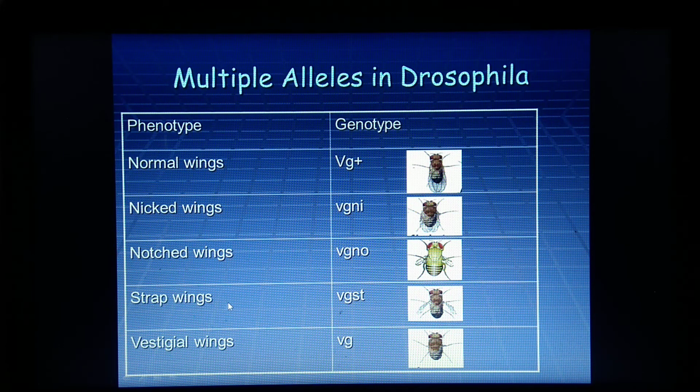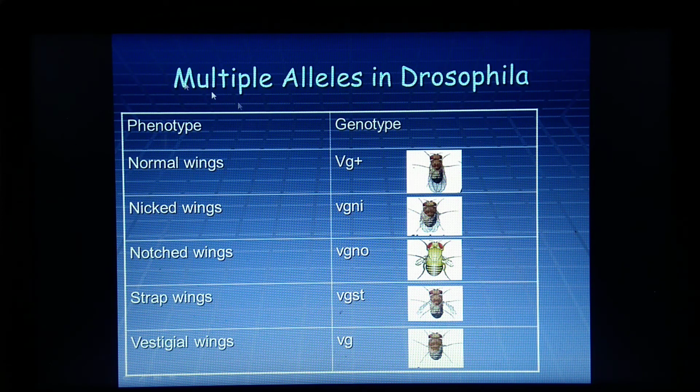Fourth condition is strap wings, genotype is VGST. You can see here the strap wings. And vestigial wings means no wings are present at all, just stumps are seen, and genotype is VG. So this series of expressions you can see because of different types of genotype, and these conditions are seen in the population of Drosophila, and these genes are present on the same chromosome, and the position of the gene will also be seen.